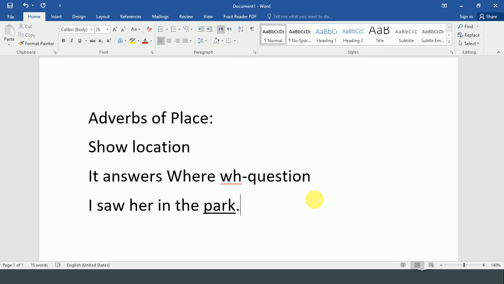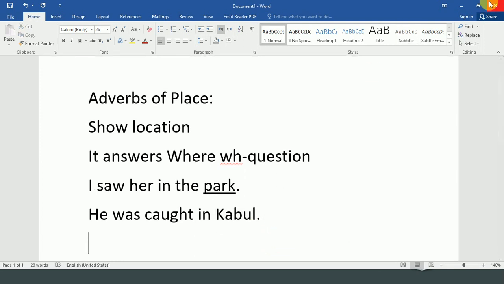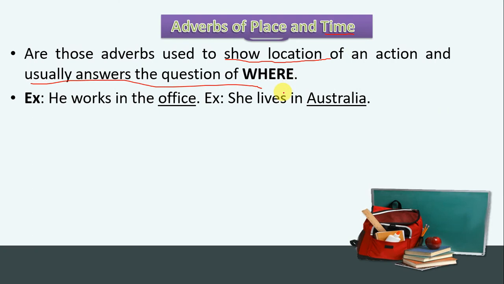For example, he was caught in where? In Kabul. He was caught in Kabul. So Kabul is here the adverb of place. Why? Because it shows location and also answers the where WH question word. I hope you understood this, students. Now let's move on to the adverb of time.